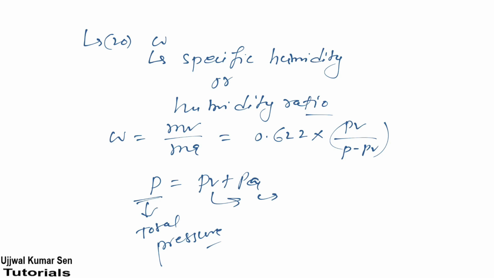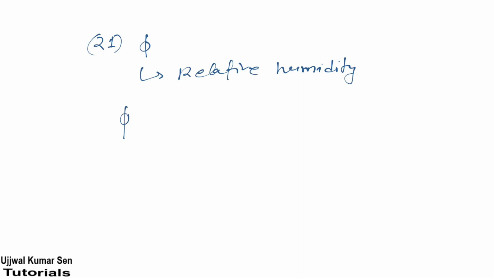And pa is the partial pressure of air, right? So this is a dimensionless quantity, mass by mass. Are you getting me? Now let's come to 21st number formula. Phi. Phi is what? Relative humidity, right? Its formula is here.